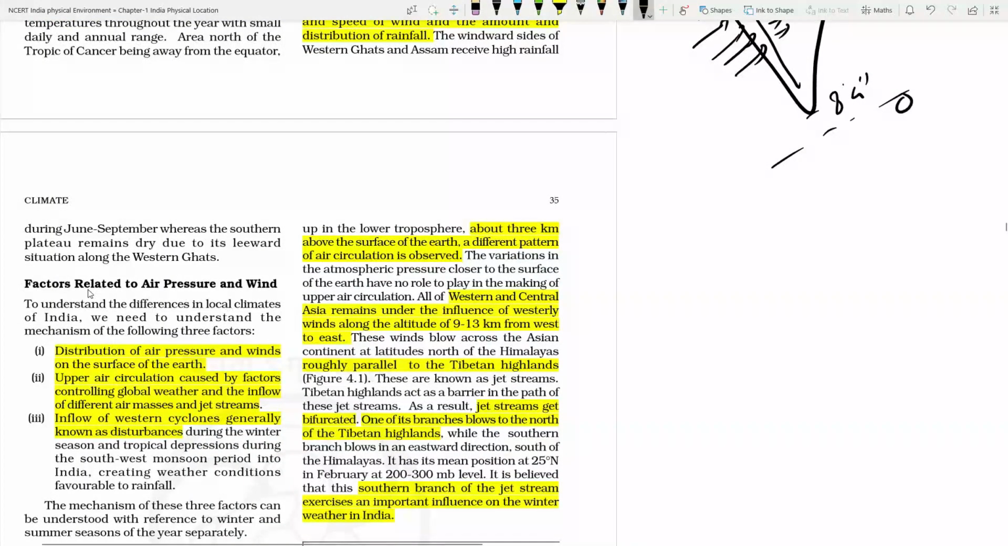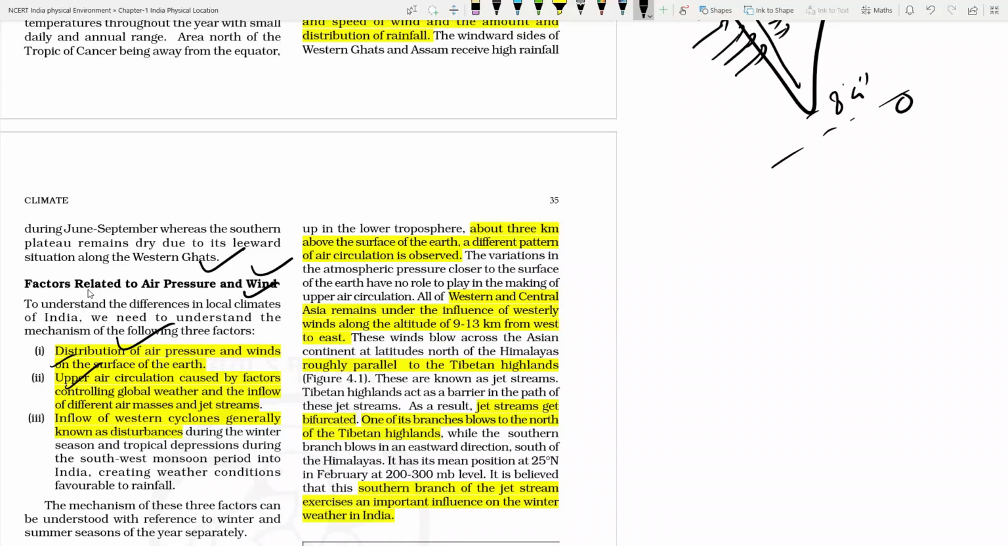So the factors which are related to air pressure and wind: the way air pressure and winds are distributed throughout the world, throughout the planet, in the same way there is circulation within India also. So the distribution of air pressure and winds on the surface of the earth has a role in the changes in climate, and a role in the local climates.